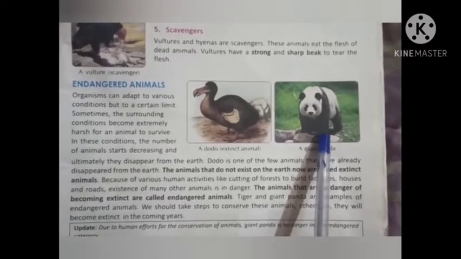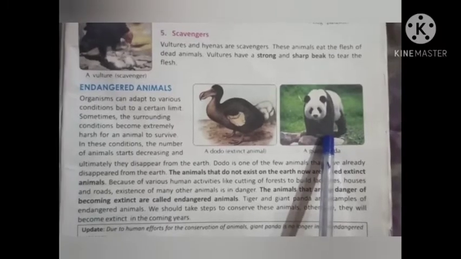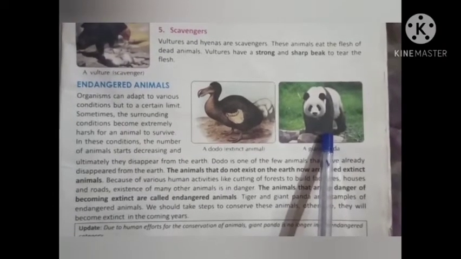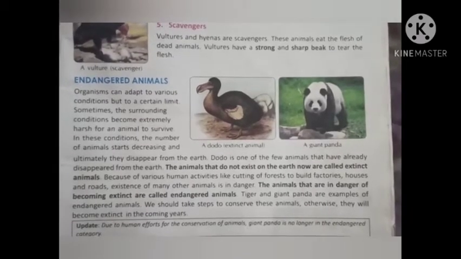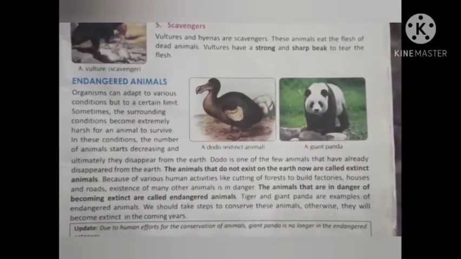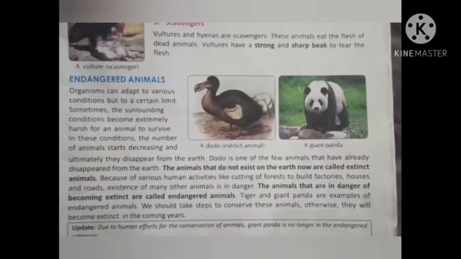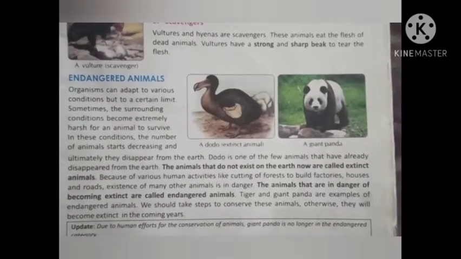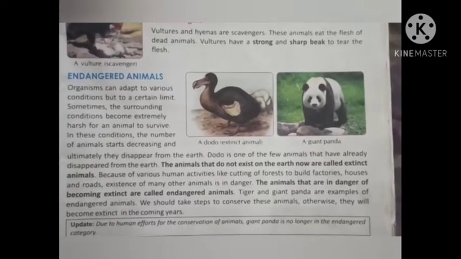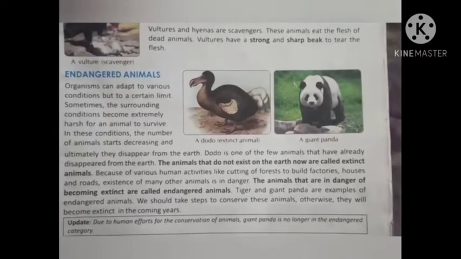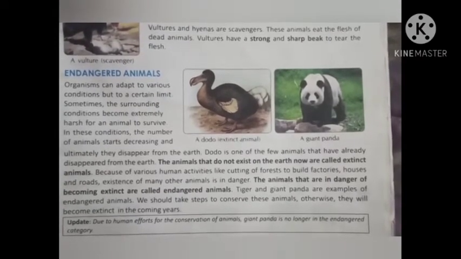Now the number of pandas is increasing, but we know that the tigers are in an endangered condition right now because the number of tigers is being reduced very speedily. The tigers are killed for their skin, which is a very, very bad thing, because the tigers also have the right to live, but human beings, for their profit, go on killing these tigers. To obtain the skin from the tiger, the tigers are being killed, which is a very bad thing.